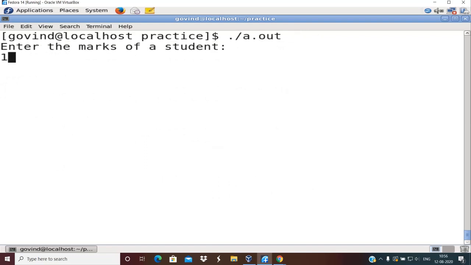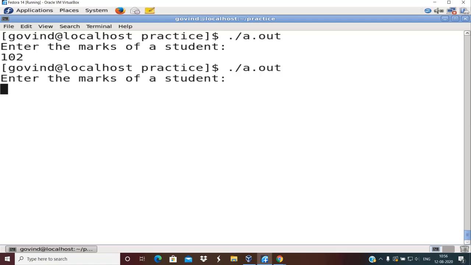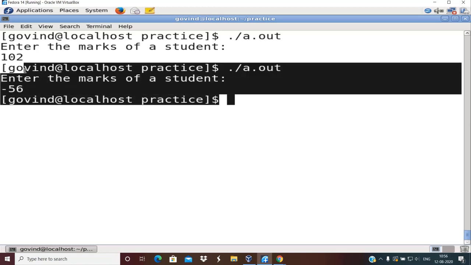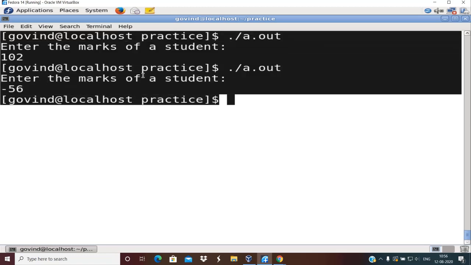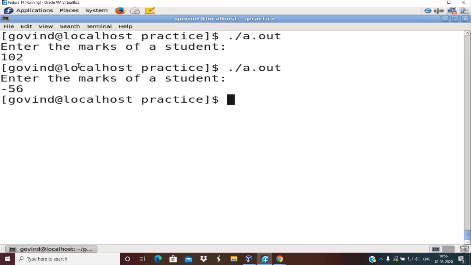So this time I will enter 102. What you can see here is the grade is not displayed at all because there is no corresponding else which displays invalid marks. Same thing will happen for entering marks as negative. It will not display any output. Okay. So the question is which one is correct. It all depends upon the user, who is a developer writing the program. So if you are sure that you are not entering marks above 100 or less than zero, then no need to write the last else.